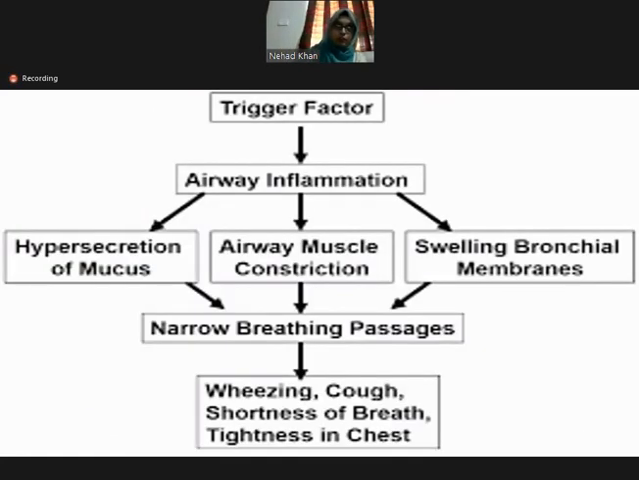What does it cause? It causes hypersecretion of mucus, airway muscle contraction, and swelling of the bronchial membranes, because the vascular permeability is increased, so it causes edema. This all causes narrowing of the airway, leading to wheezing, cough, shortness of breath, and tightness in the chest. I think the pathogenesis of asthma is clear to you all.